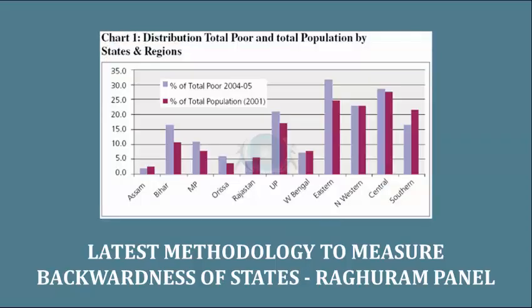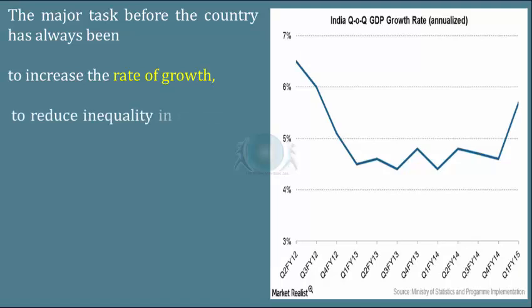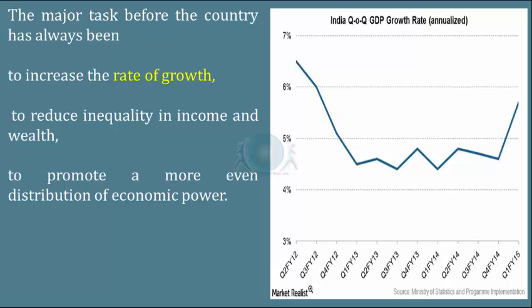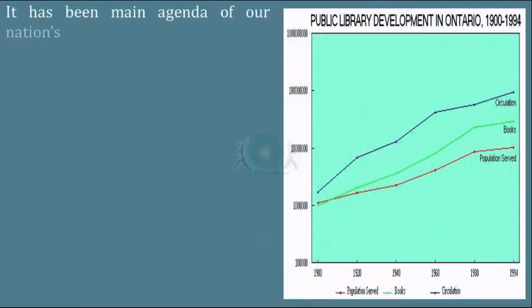A latest methodology to measure backwardness of states, the Raghuram panel. The major task before the country has always been to increase the rate of growth, to reduce inequality in income and wealth, and to promote a more even distribution of economic power. Therefore, inclusive growth and removing disparity, especially since the 11th plan, has been the main agenda of our nation's development.